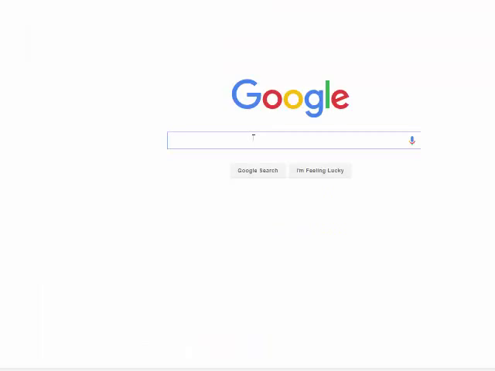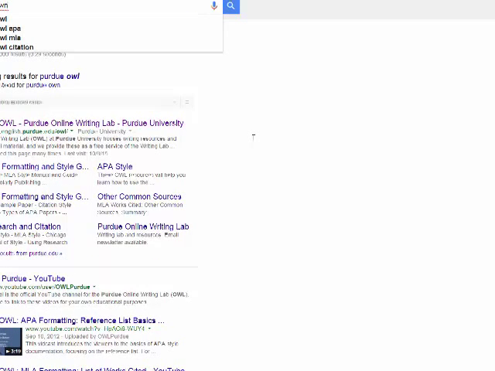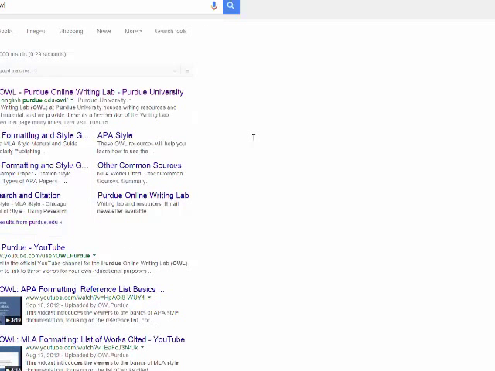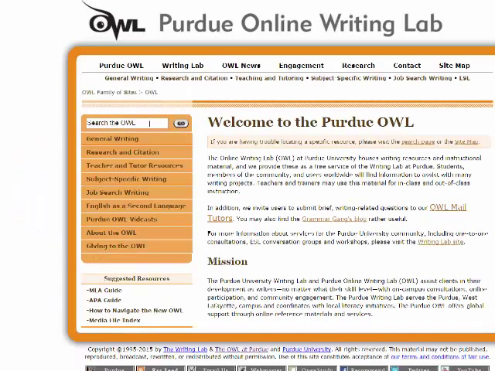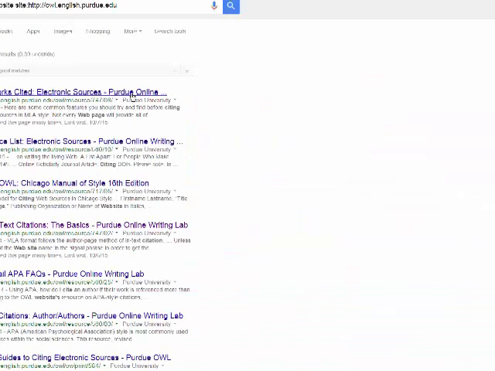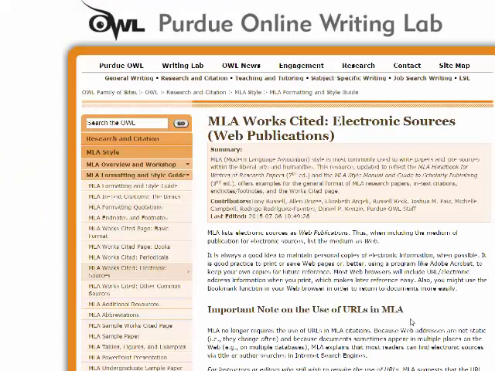But you know that another way to determine how to cite a source is that you can go online to the Purdue OWL and just search for it in Google. Type in whatever you want to cite if you're citing a website, for instance, and you can just move along through that site as you would any other web resource.